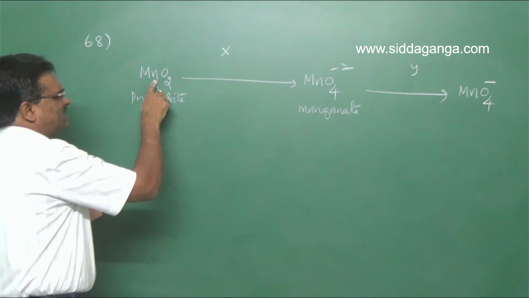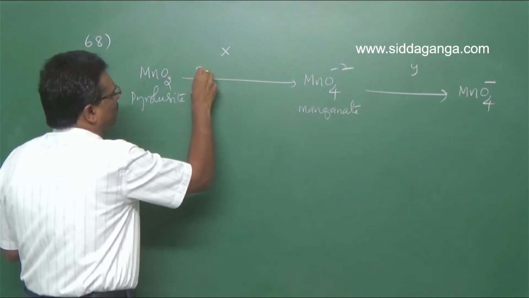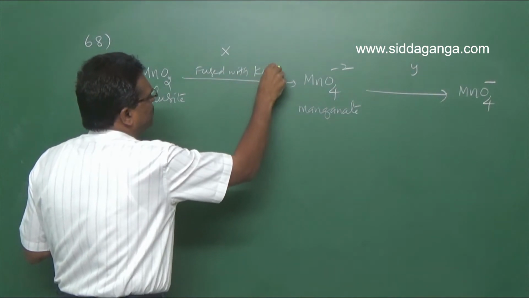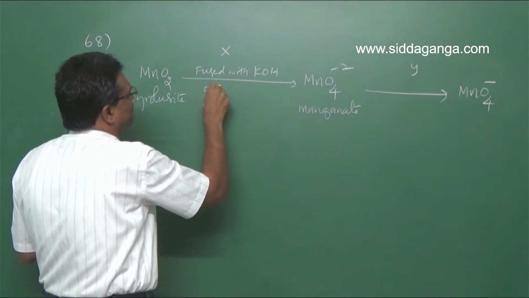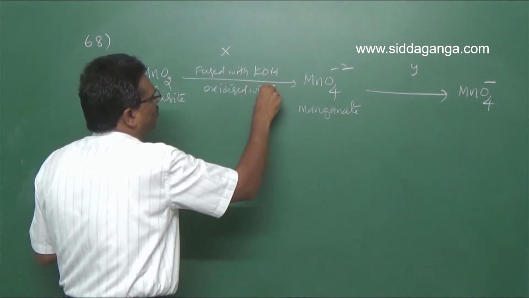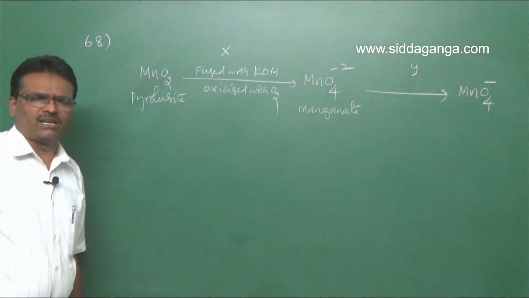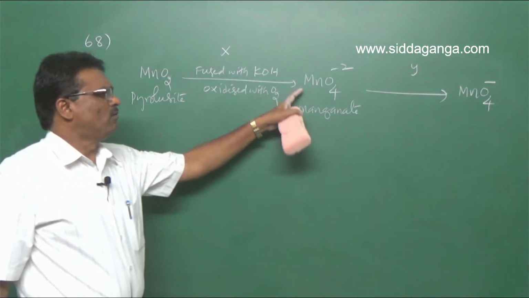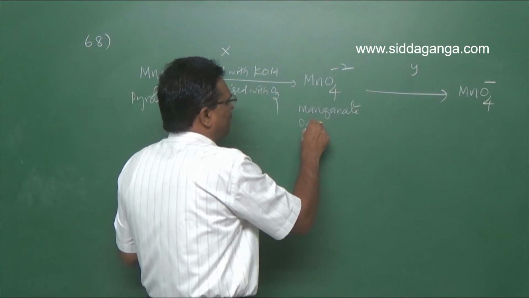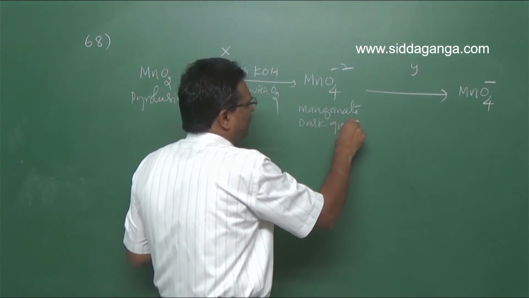So manganese dioxide is fused with KOH and oxidized with O2 to form manganate. Manganate is a dark green colored solution.